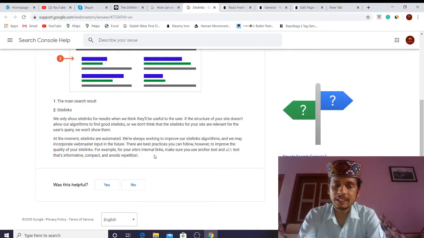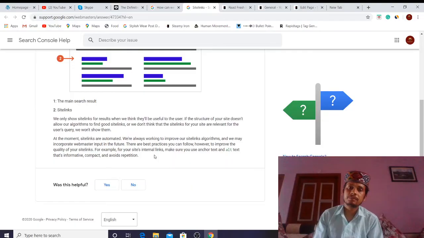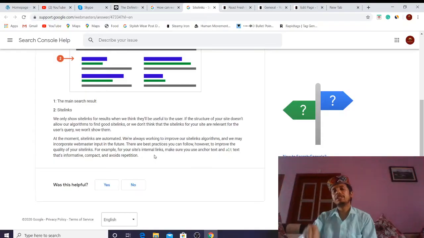So these two things are very clear. It's the information that Google has provided to us. But what can we do to improve our website structure? First is anchor text and alt text. Anchor text means we need to have internal links, from one page of my website to another page of my website. A, B, C, D, these are my pages. So A to C, C to D, like these. These are internal links, not to any other website. And for alt text, make sure that images present on the website have alt text.